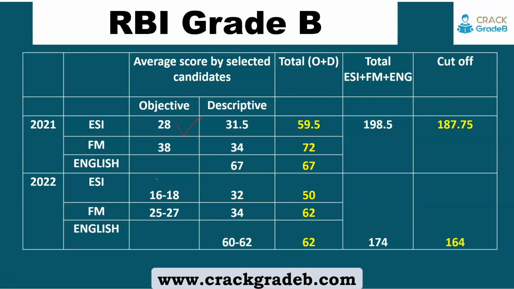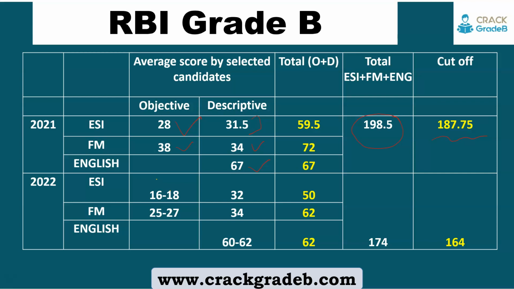in 2021, and descriptive it was 32 for the selected candidates of the general category list, and in FM it was 38 and 34 in FM descriptive. So in English 67. So in total the average score was coming around 198, and the cutoff was 188, 187.75 according to 2021.